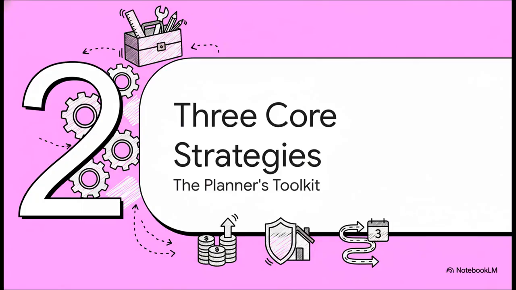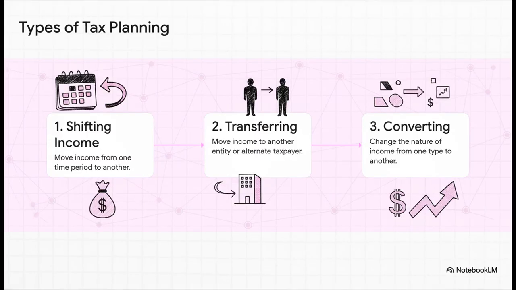All right, so now that we know the rules of the game, let's open up the toolkit. When you get right down to it, almost all tax planning boils down to one of these three core strategies. These are the big three: shifting, transferring, and converting. You can shift income from one year to another. You could transfer it to, say, a family trust that's in a lower tax bracket.